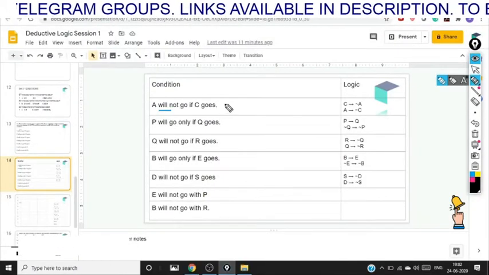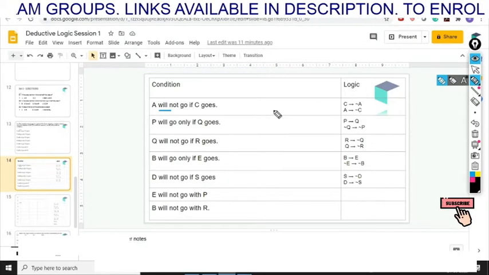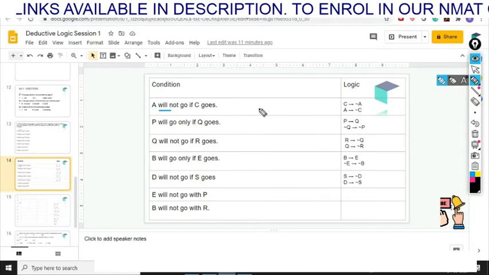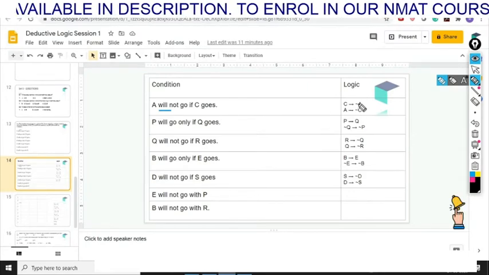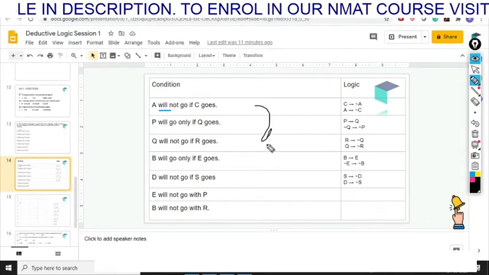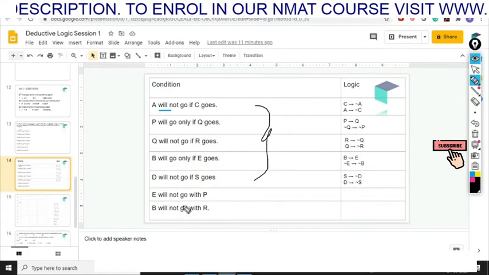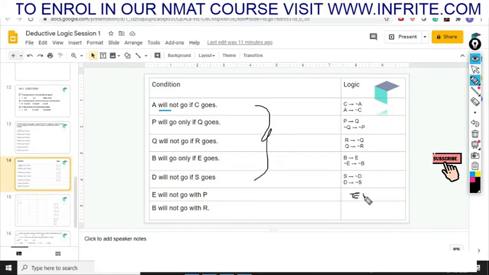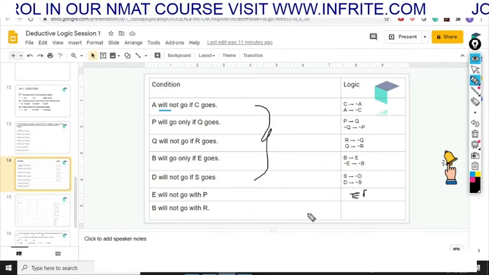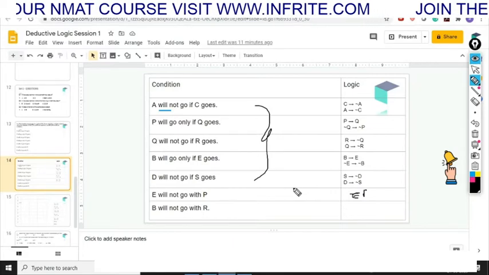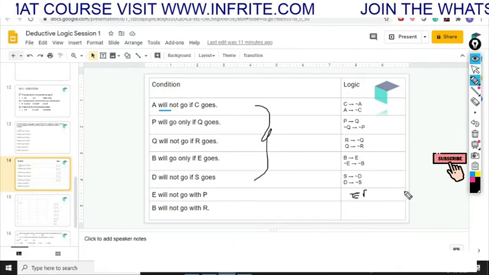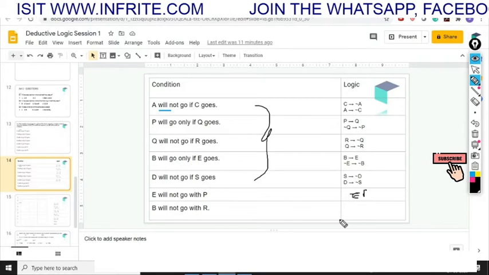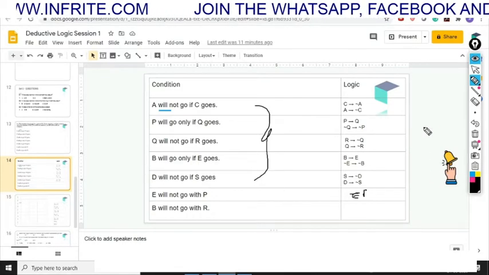So in this table, I have represented all of the conditions which we discussed previously. The first condition said that A will not go if C goes, which is C implies negation A. You can check all the conditions here, and in the last two conditions we have E and P. E will not go with P, which means E and P will not go together, and B will not go with R. So that means that B and R will not go together. So if B goes, R will not go, and if R goes, B will not go, and there can be a case where B and R both are not in the team.